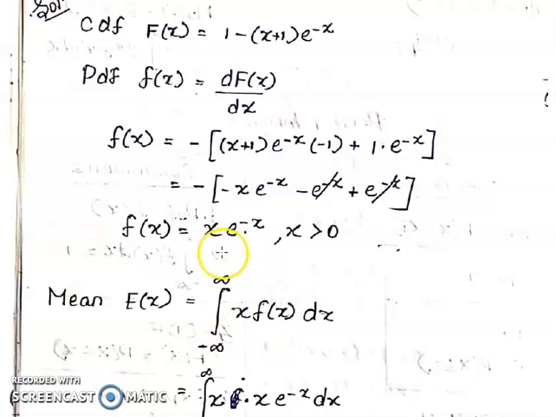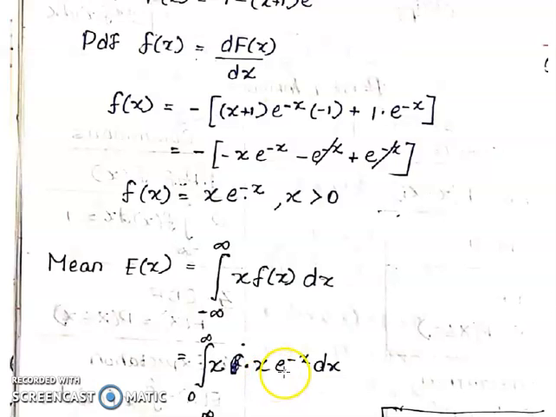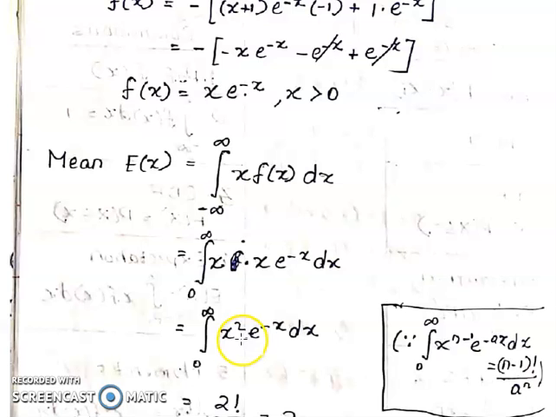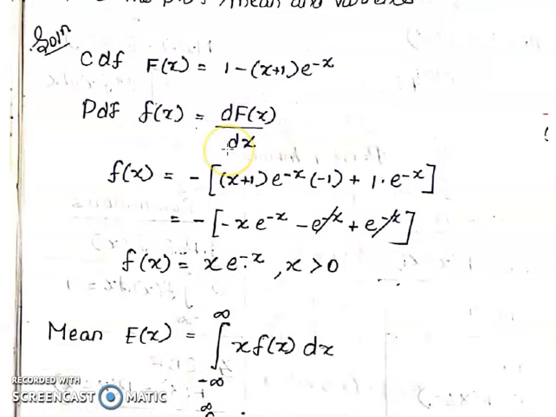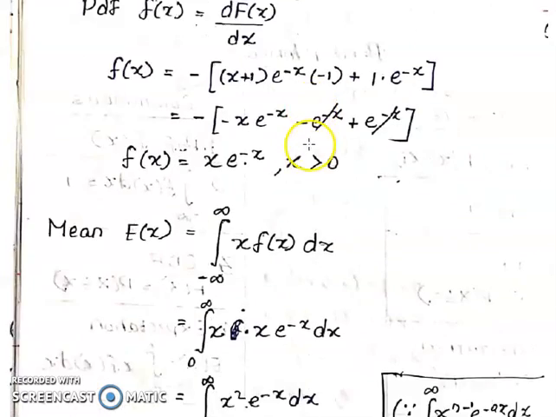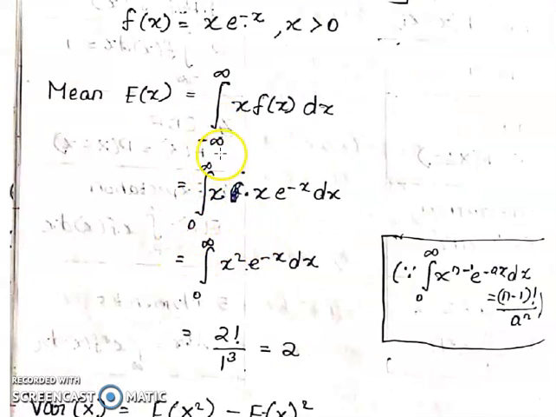Okay, what is f of x here? x into e power minus x. Put that here: x into x becomes x square e power minus x dx. Okay, we have minus infinity to infinity, right? But here the formula applies only when x is greater than 0, which means simply 0 to infinity, otherwise it is 0. So take 0 to infinity instead of minus infinity to infinity. Okay, the formula for this is the integral from 0 to infinity of x power n minus 1 e power minus ax, which is simply n minus 1 factorial by a power n. Okay, so put n equal to 3 here, therefore 2 factorial by 1 cube equal to 2.